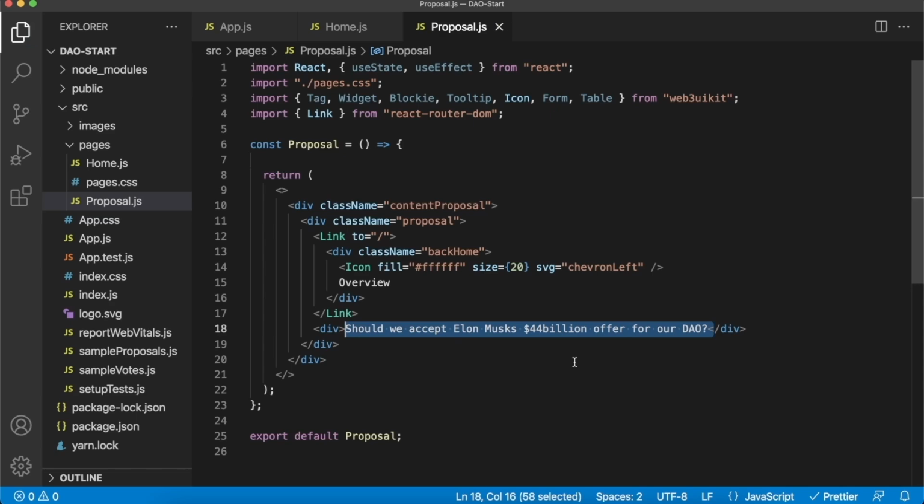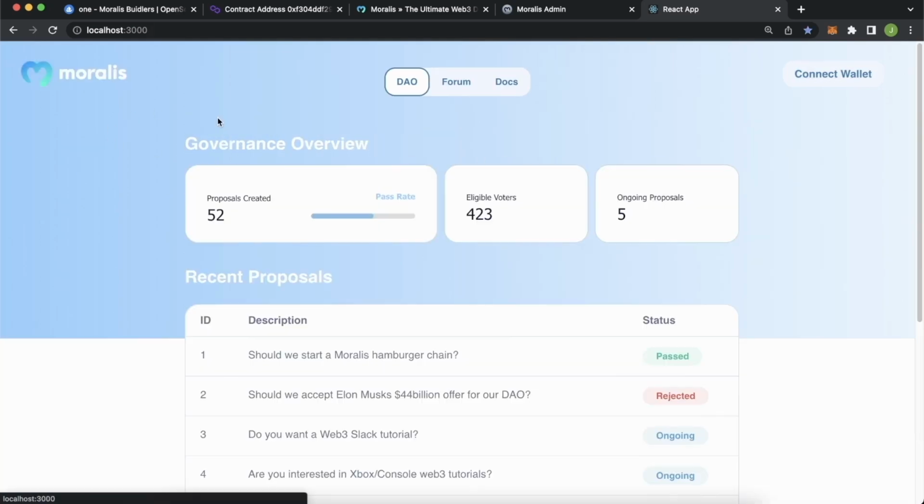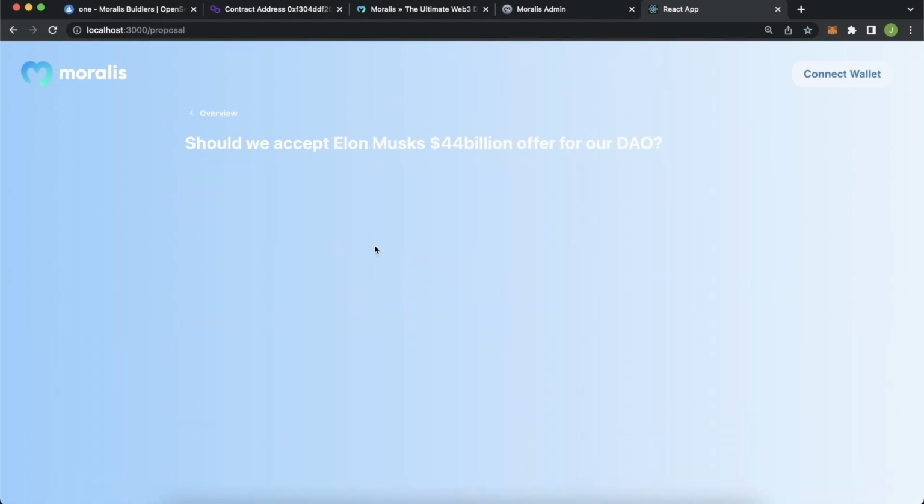Let's save this and go see what this looks like. And look at this, beautiful. We have a link back to our overview page over here, and then we have the title of this proposal at the top. So if we press the overview, we're back at our home page. We can get back to our proposals page like this. Everything is working fantastically.